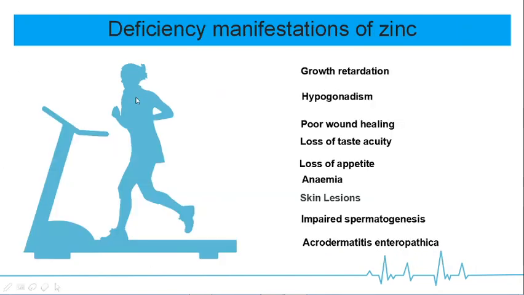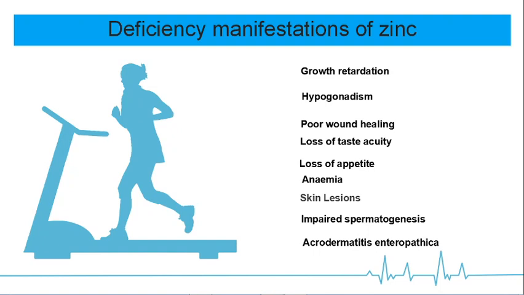So the major deficiency manifestations of zinc include growth retardation, hypogonadism, poor wound healing, loss of taste acuity, loss of appetite, anemia, skin lesions, impaired spermatogenesis, and acrodermatitis enteropathica. These are the various clinical deficiency manifestations encountered with zinc. And zinc deficiency is rare in humans.